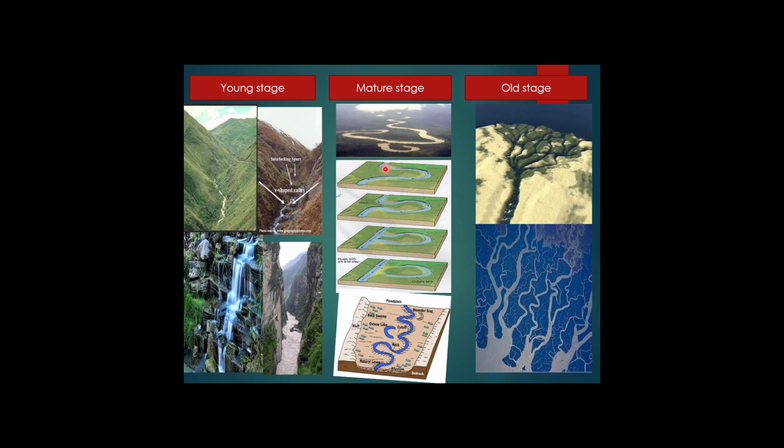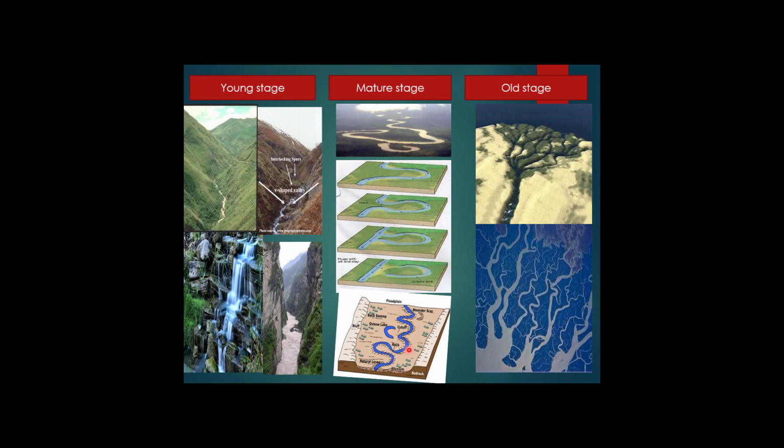Now between these places it becomes closer here, it's again closer. Now the river takes another direction. Now the river is flowing straight, and the leftover part of the earlier flow of the river is known as an oxbow lake.